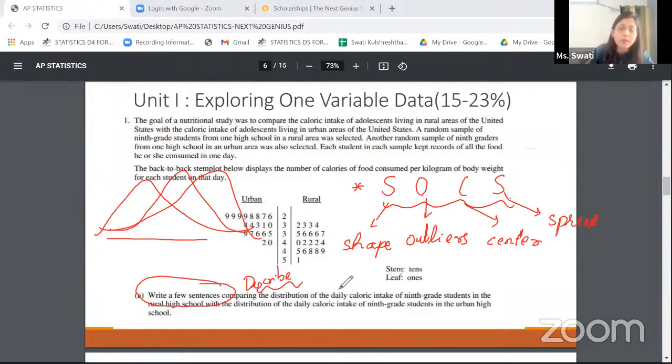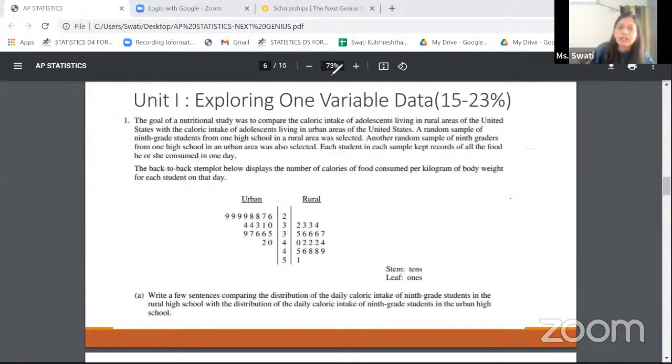When it comes to a multiple choice, again, you'll be given the data, but this time you'll be asked a specific question. So let's say the variance or the mean in general. Again, repeating myself, the graphing calculator becomes an indispensable tool, because if I have to calculate the mean, median, mode manually, that is going to take a lot of time.